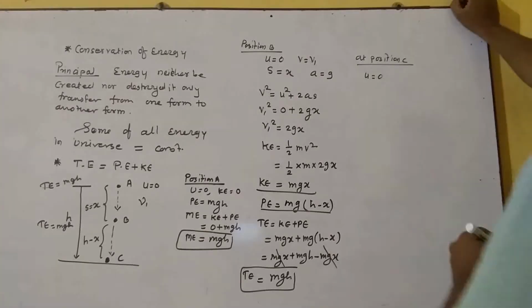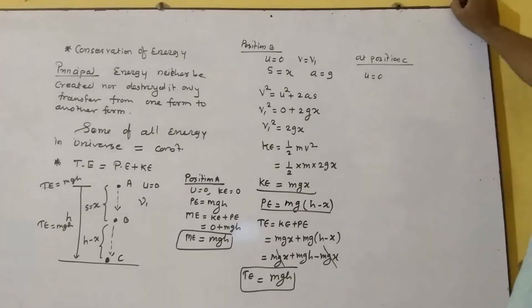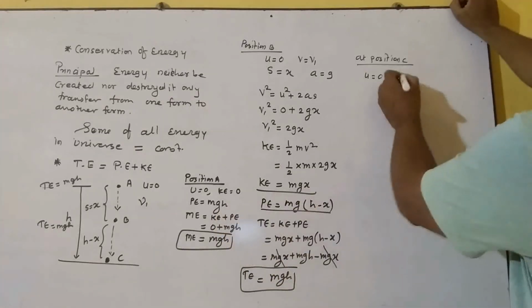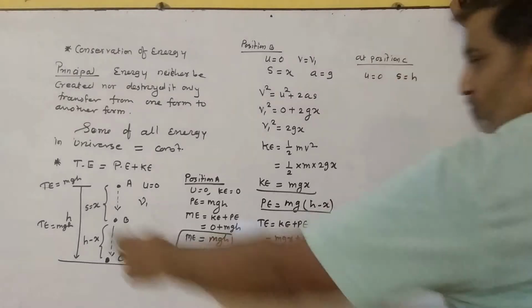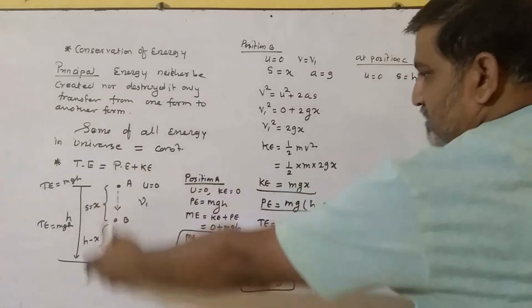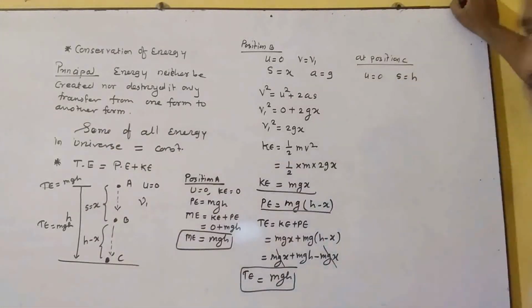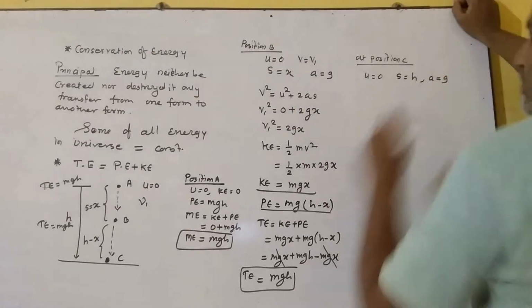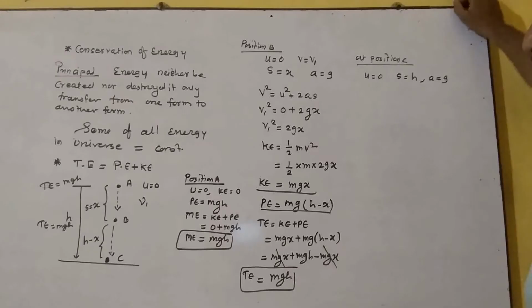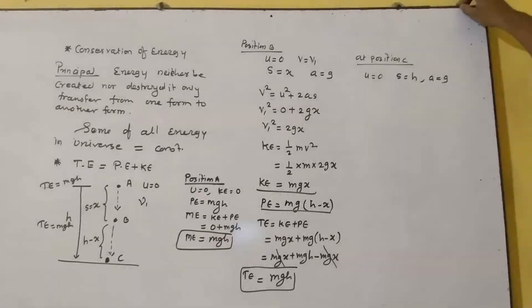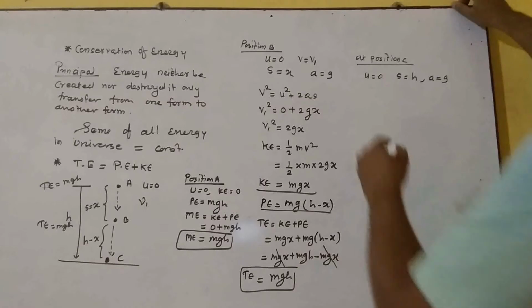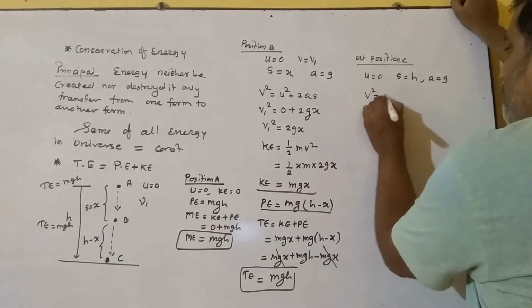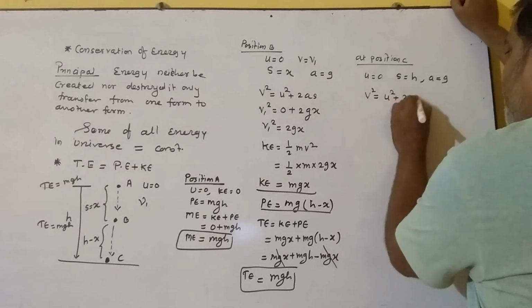Here the displacement of the body while reaching C is h. The body is coming from height h, so the displacement will be h, and acceleration is nothing but due to gravity, so g, acceleration due to gravity.